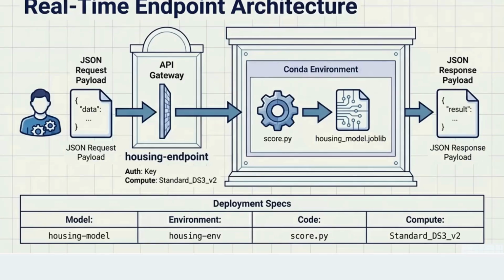So this is how the architecture will look. For the prediction part, the user will pass the JSON request, basically the input variables. That will pass through the API gateway. Just like I was telling you, it will be creating a REST API, and then it will go to the score.py.